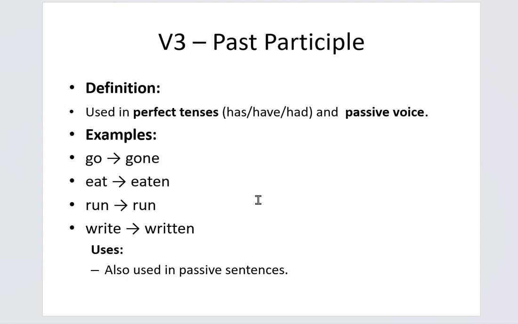And the third one is the past participle form. The definition of the past participle form is that it is used in perfect tenses, has, have, had, and in passive voice. For example, go, gone, eat, eaten, run, run, write, written, play, played, break, broken, and some more sentences. I have eaten an apple. She has written a letter. The work was done. V3 is extremely important for higher level grammar.